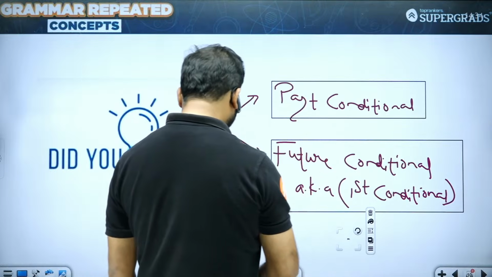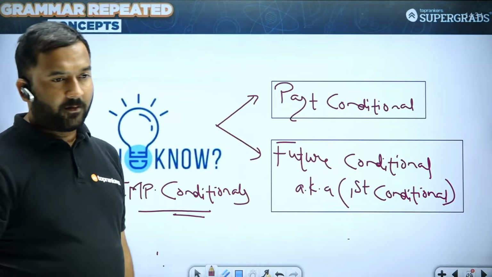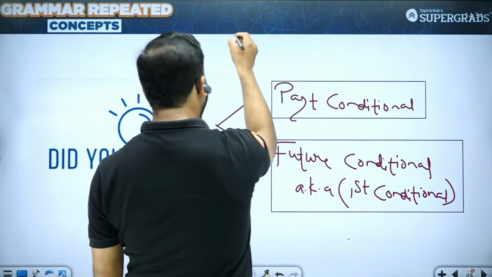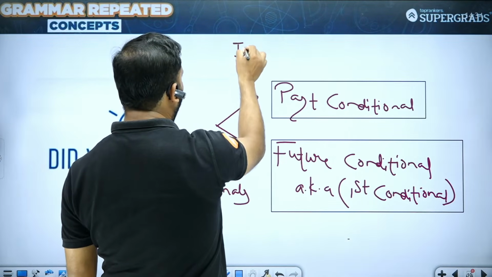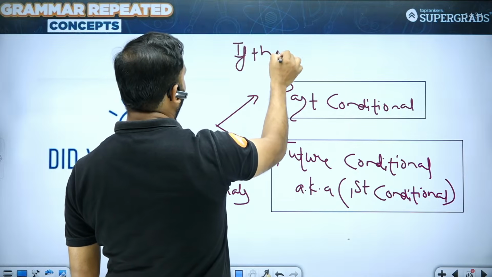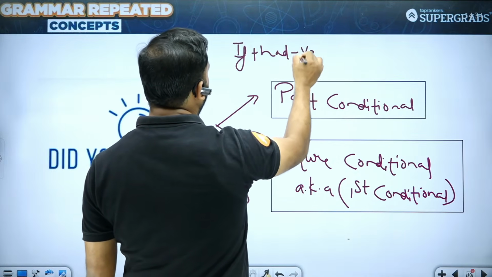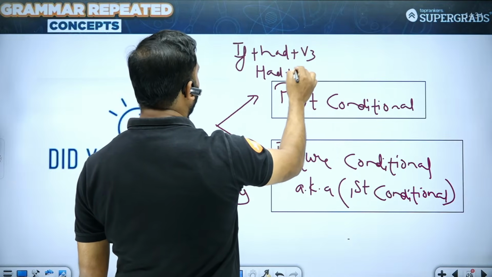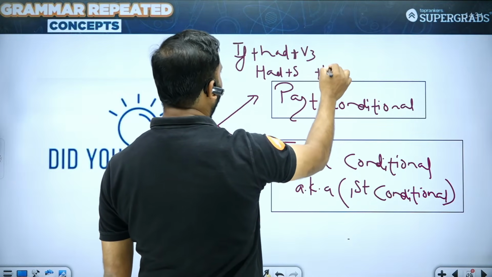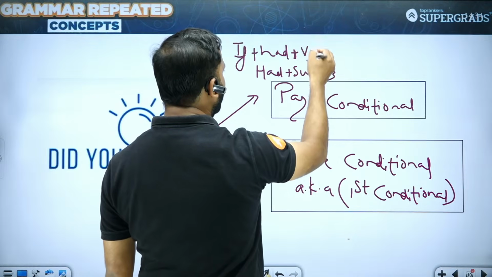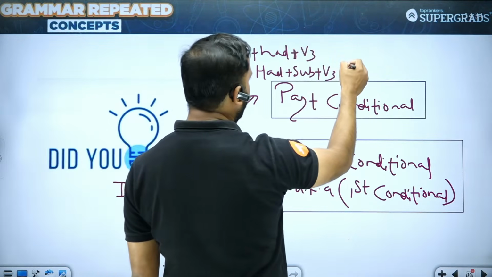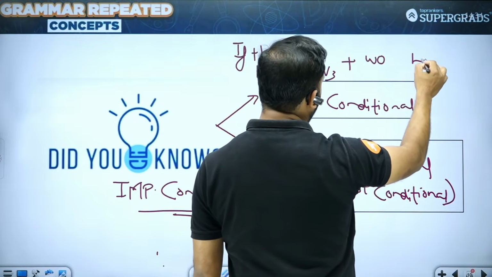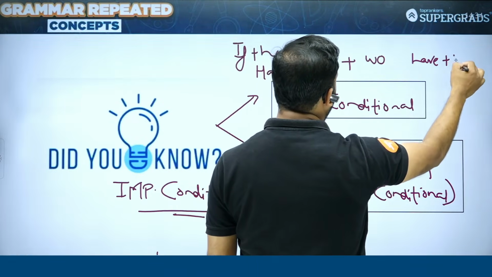And here it is, students. So these are very important. Past conditional का structure मैं आपको फिर से लिख देता हूँ. It could be if plus had plus v3, या कभी कभी ये directly भी ऐसा हो जाता है had plus subject plus v3. In which part you use this? In a part that you wish to change, plus the dependent part would be would plus have plus v3.